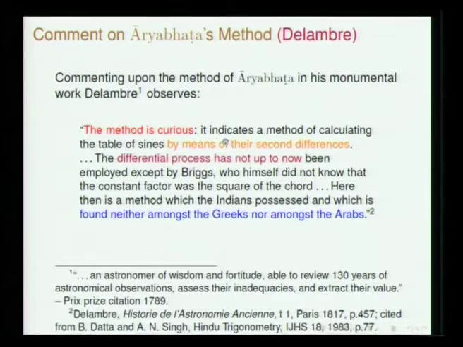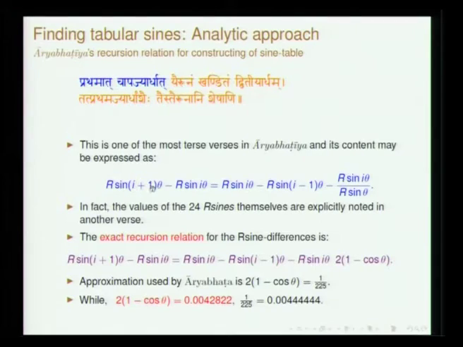It indicates a method of calculating the table of sines by means of their second differences. If you note this, this is basically first difference and first difference. If you find the difference of these two first differences, all that you note is it is proportional to sine.